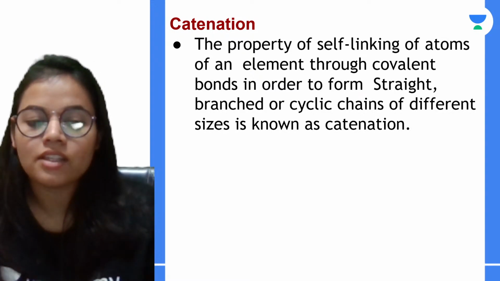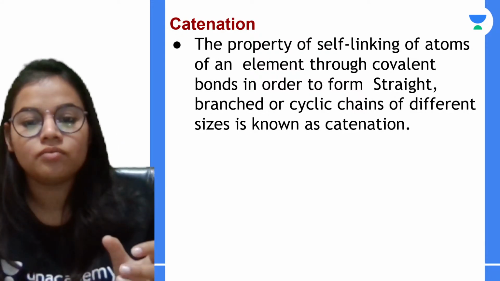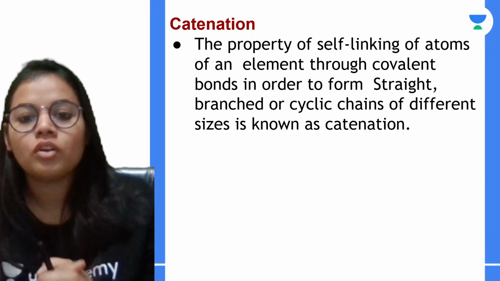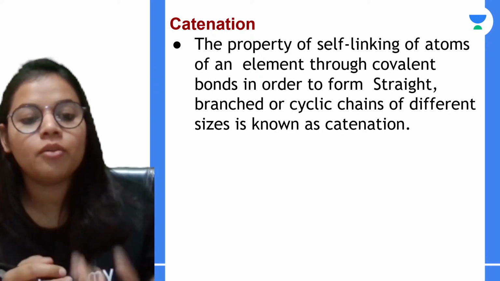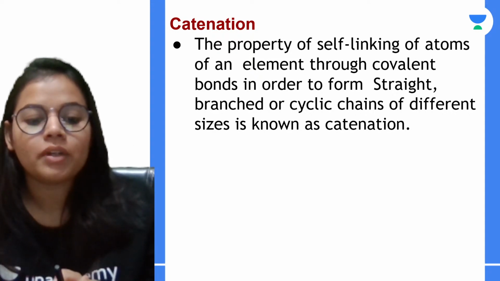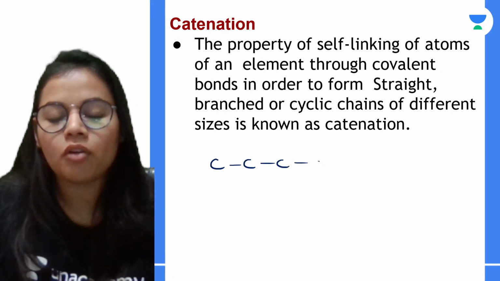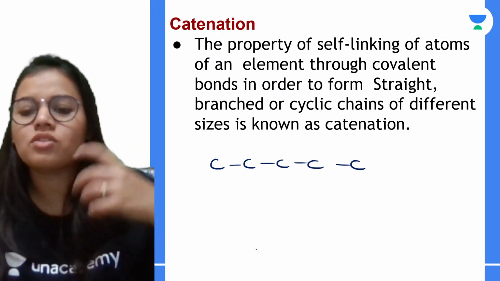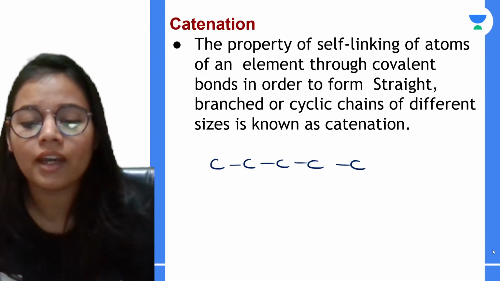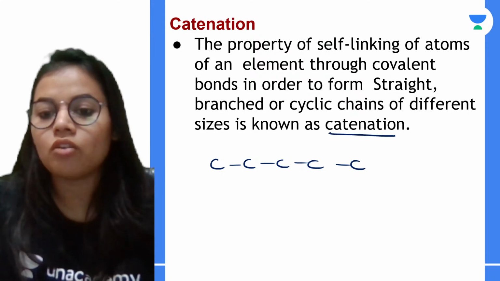And next is catenation. अभी catenation का meaning क्या होता है? Links. Okay, catenation basically means linking of atoms. तो कार्बन as you know कि covalent bond बनाता है. So this carbon it has got a very unique property. ये क्या करता है? It self links. Okay, and it will be forming long chains. तो वो long chain या तो straight chain होगी या फिर branched या फिर cyclic chain बनाएगा, and this property is known as catenation.